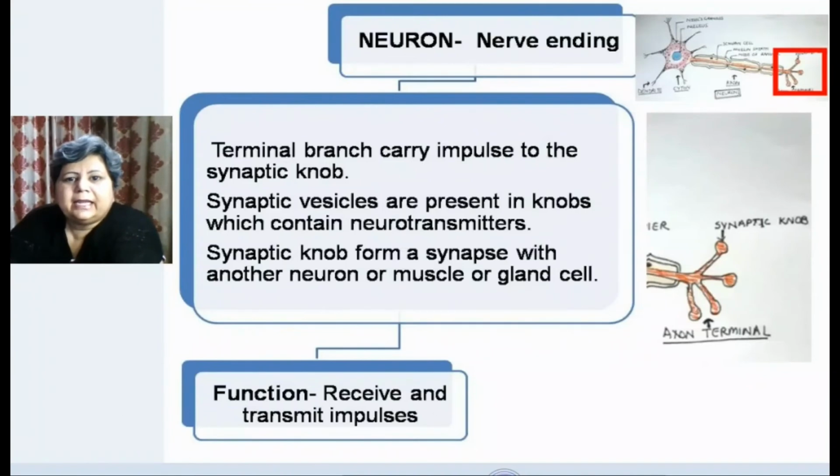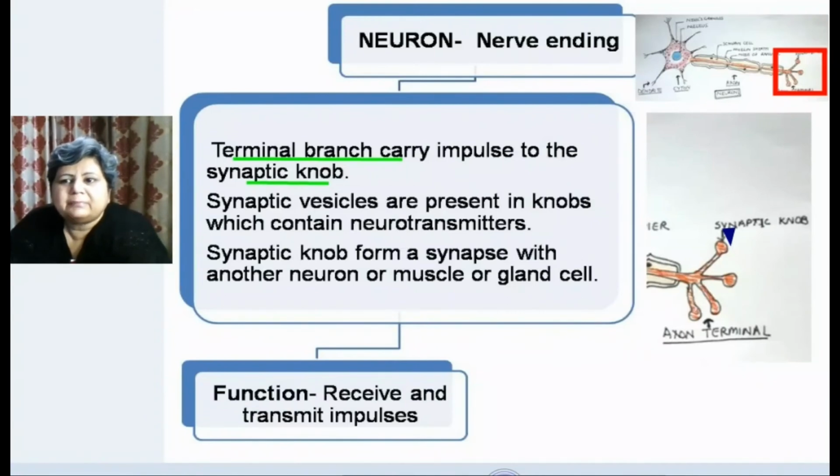The nerve ending is the terminal branch that carries the impulse to the synaptic knob. So the axon which ends in some gland, muscle, or target organ ends into a synaptic knob. Knob means the bulbous kind of thing present at the end. This portion is called the synaptic knob. Synaptic vesicles are present in the knob, which contain neurotransmitters.